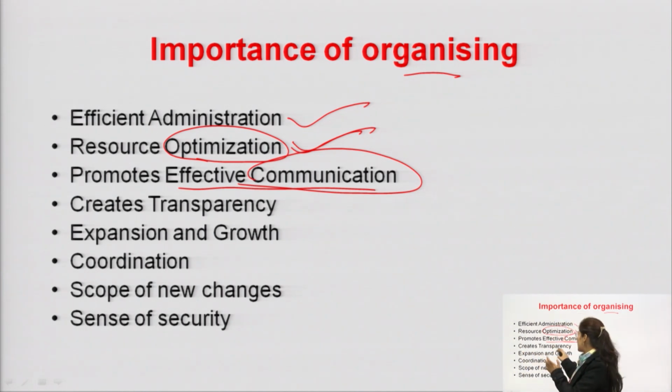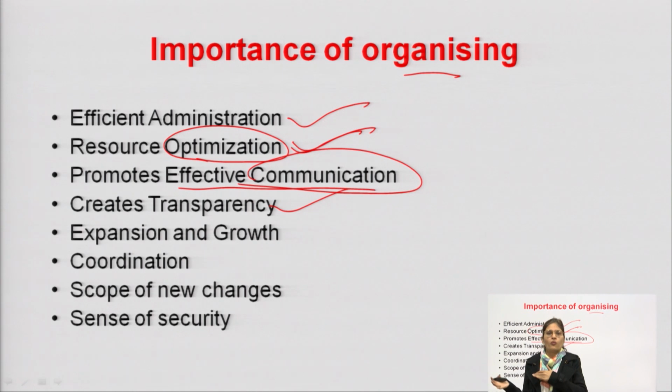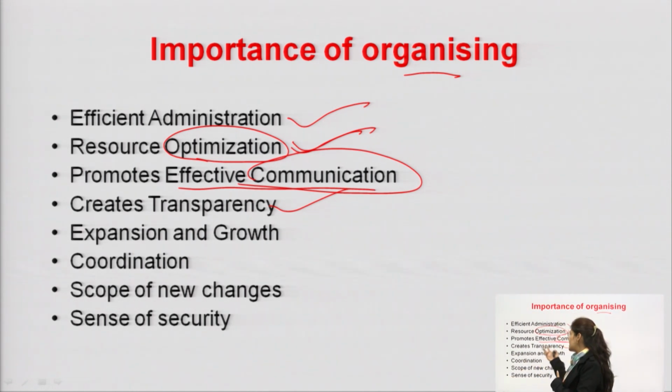So what is that? It shows the transparency. That means there is no confusion in the mind of employees and in the mind of the manager about which person needs to do what kind of work. So in this case we can say that transparency is also there. That means there is nothing hidden, there is no lack of clarity of work, no lack of clarity of information. Everyone is very clear about what kind of work will be done by which person.